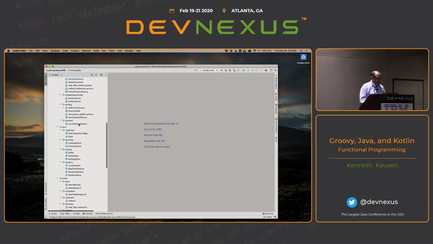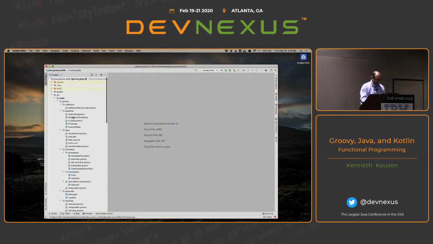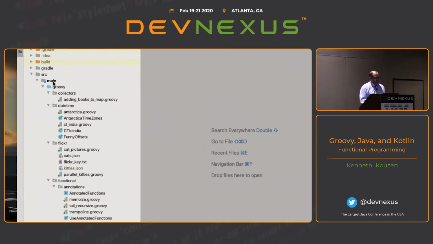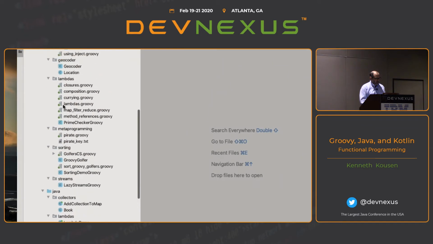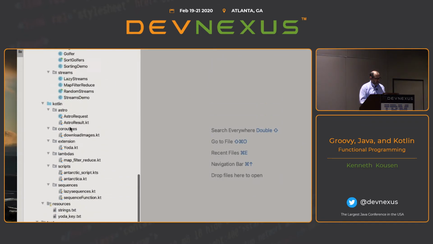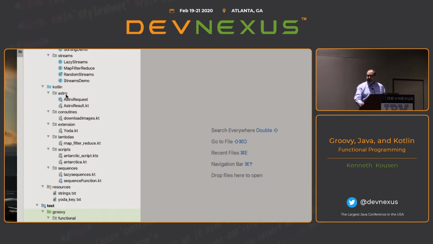As you can see here, and this isn't strictly necessary, you can divide your project into source main Groovy and source main Java and source main Kotlin, and the same thing for the tests. In the Groovy world, that's not even all that common. Usually you mix your Groovy code and your Java code together and let Groovy handle it, because Groovy will delegate to the Java compiler for any cross-compilation issues. So you actually make a lot of cross-compilation issues go away by putting your Java code in the Groovy dependency, because then Groovy will resolve the issues there.